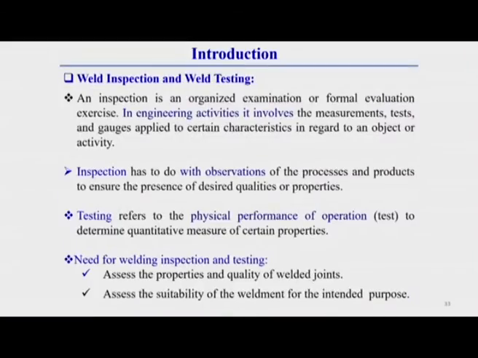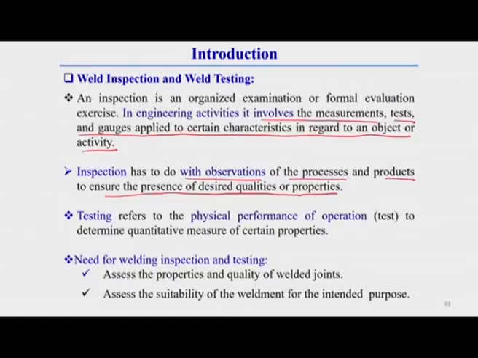So, first, inspection is an organized examination or formal evaluation exercise. In engineering activities, it involves the measurement, tests and gauges applied to certain characteristics in regard to an object or activity. Inspection has to do with observation of the process or product to ensure the presence of desired qualities or properties.